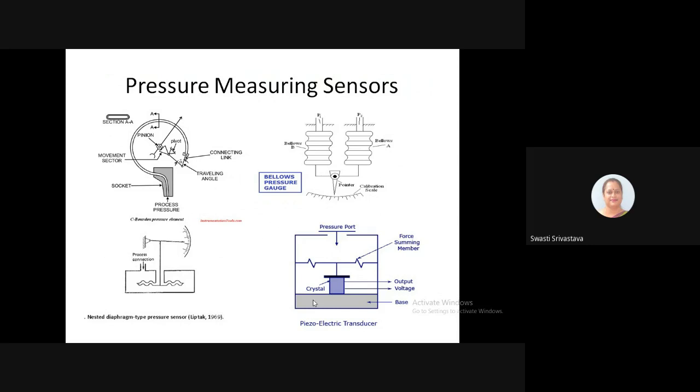Any change in shape of this crystal will produce equal and opposite electric charges on the opposite faces of the crystal. This is the piezoelectric effect. Pressure can therefore be measured by means of electrodes attached to the opposite surfaces of the crystal.